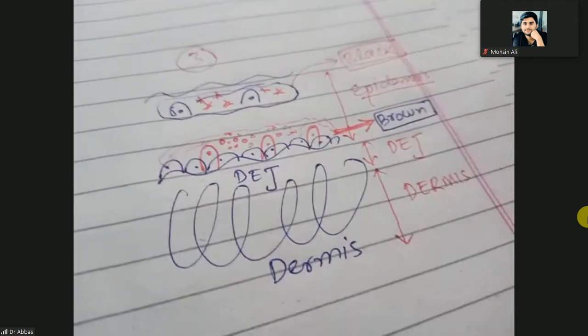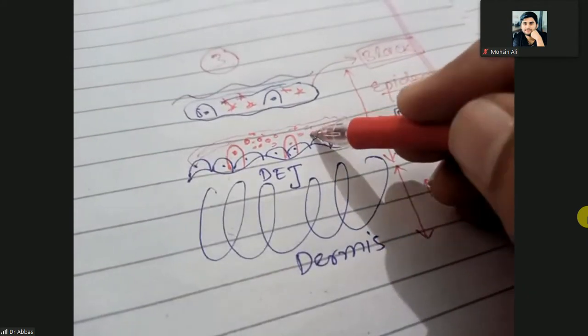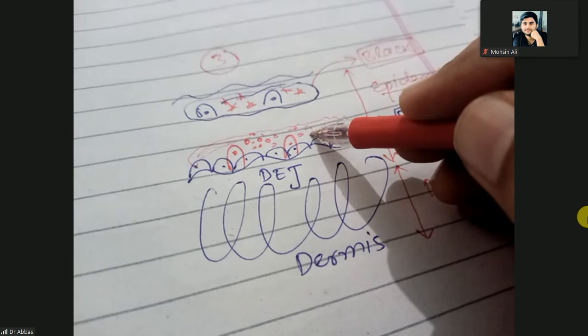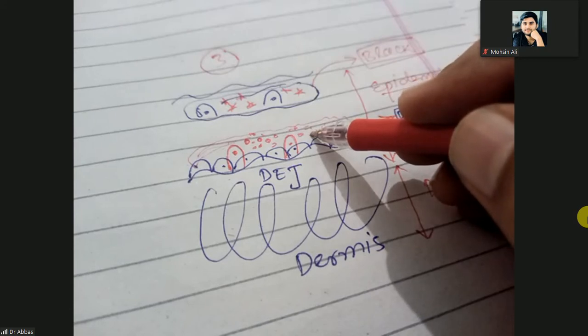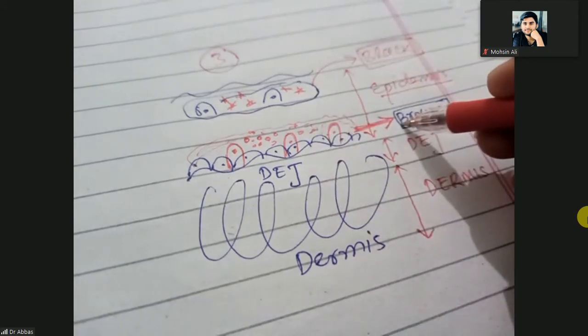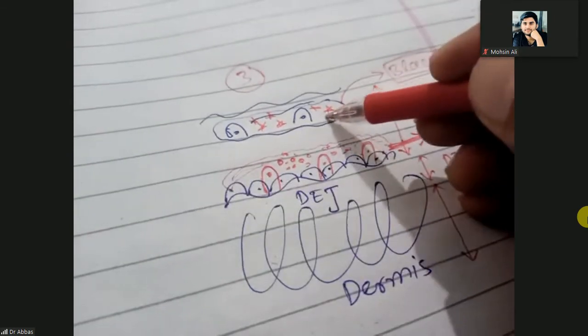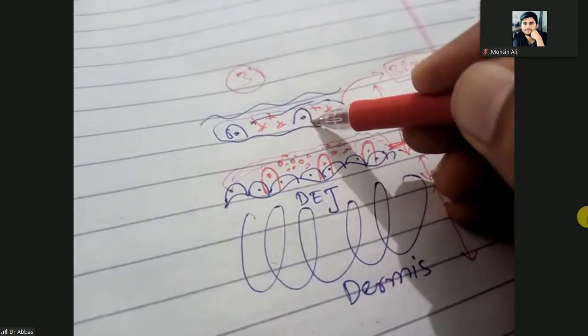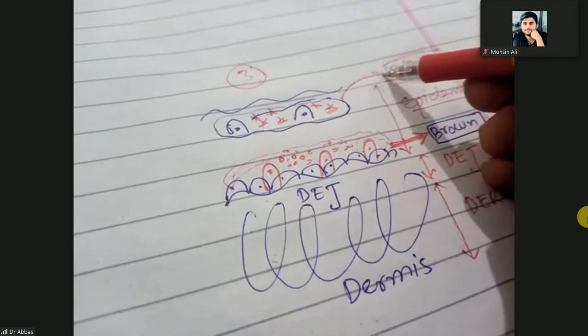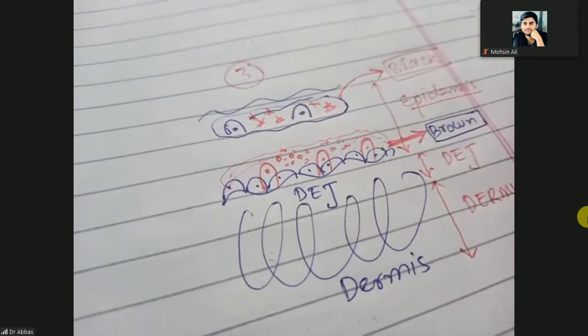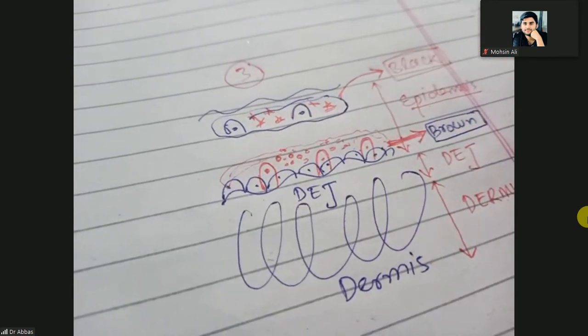If the melanocyte and melanin are in the lower epidermis, it will impart a brownish color to the skin. If melanin and melanocytes are in the upper epidermis, it will impart a blackish color to the skin.